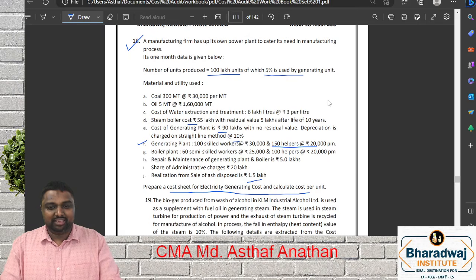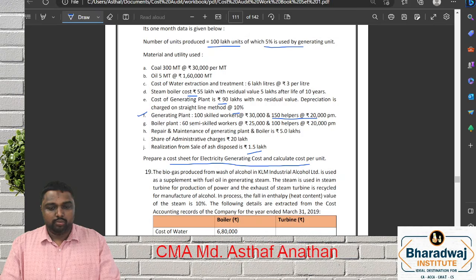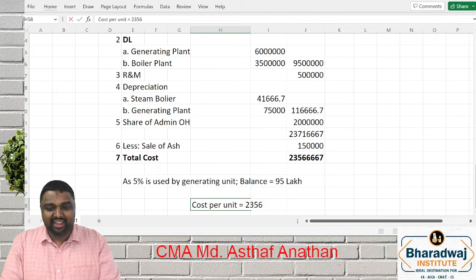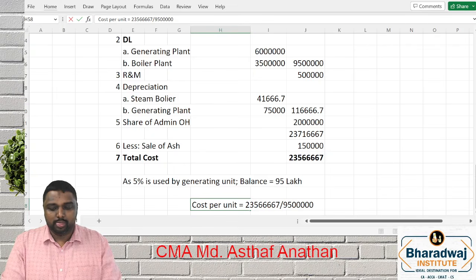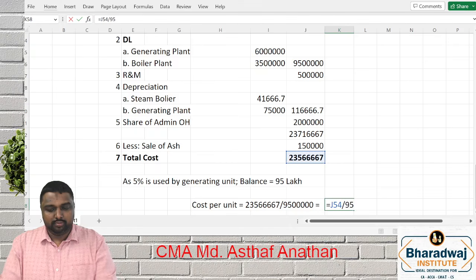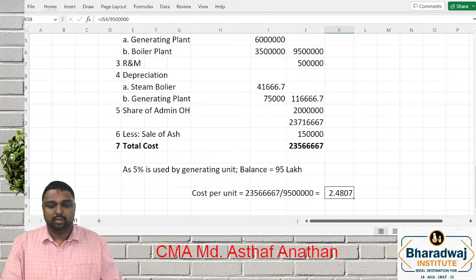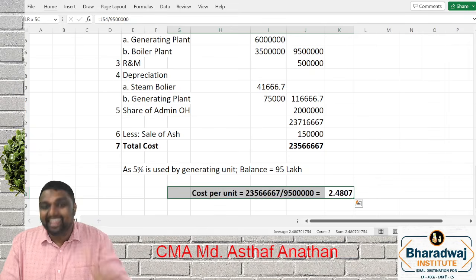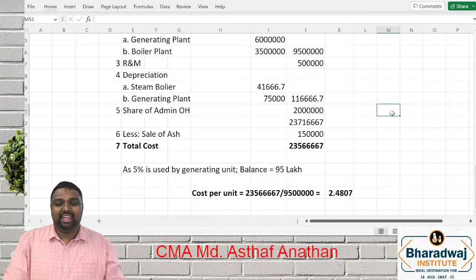So they are asking cost per unit. What will be the cost per unit, my dear friends? 2,35,66,667 divided by 95 lakh, what you will get? 2.48. So the answer is rupees 2.48.